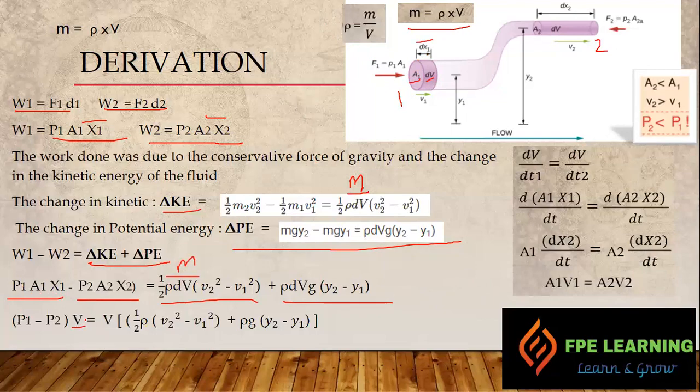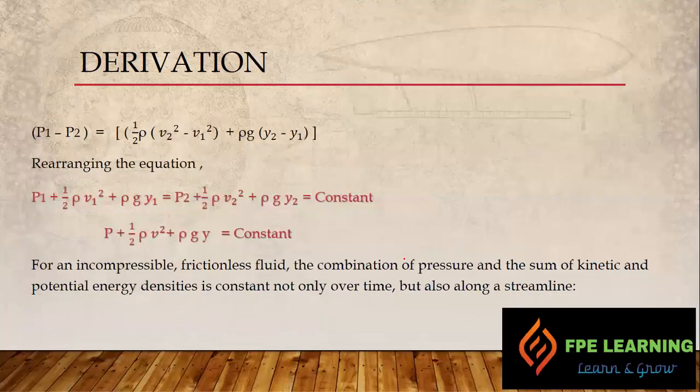And on the right hand side also, using basic mathematics, we have taken the V outside by doing some arrangement in the equation. So if the volume at the right side and the left side is the same, we cancel it out, and then we have a final equation here, right? P1 minus P2 equals this one. Now we have to rearrange these formulas. You just rearrange by yourself, and then we come finally to this point.